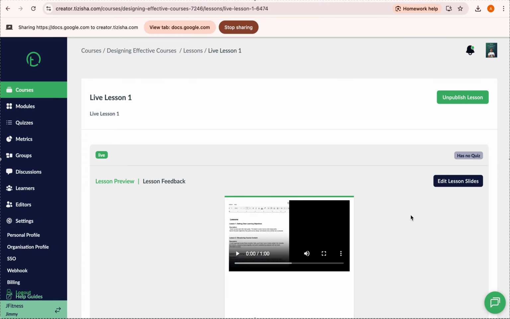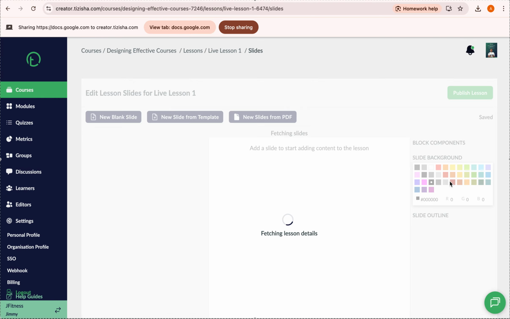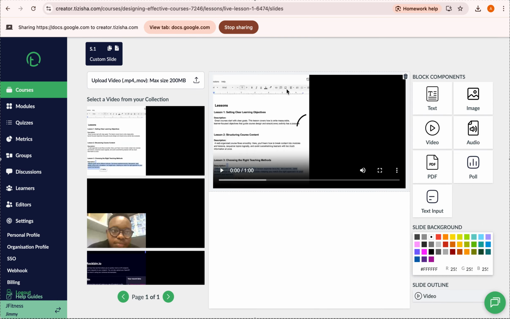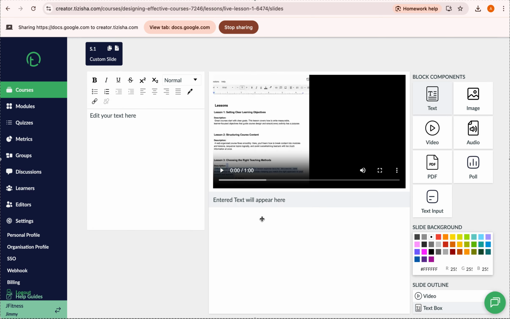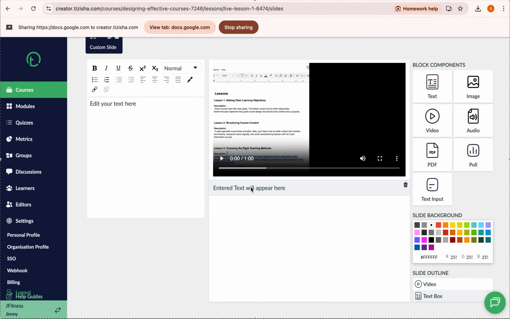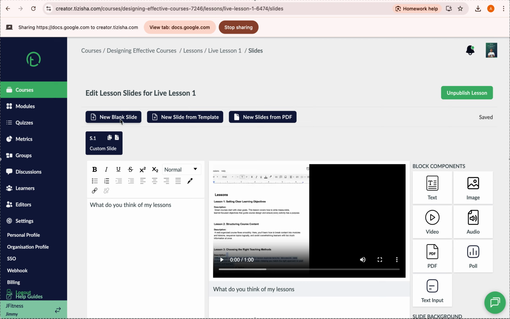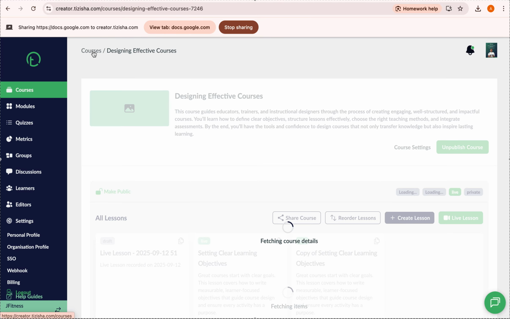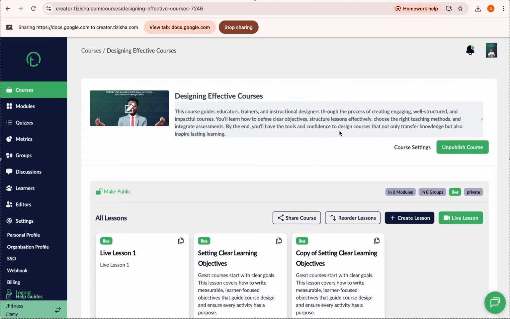And as well, you can edit this. So maybe let's just see. If you want to add something inside this live lesson, you can add text down here, and other slides, you can add all those from here. Maybe you want to create new slides, just the same process we were doing earlier. You can fully customize this to your liking. Yeah, so we can leave it at that. That's how you go about creating courses.